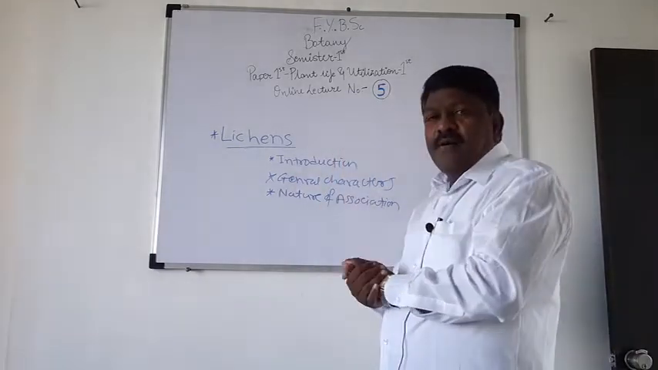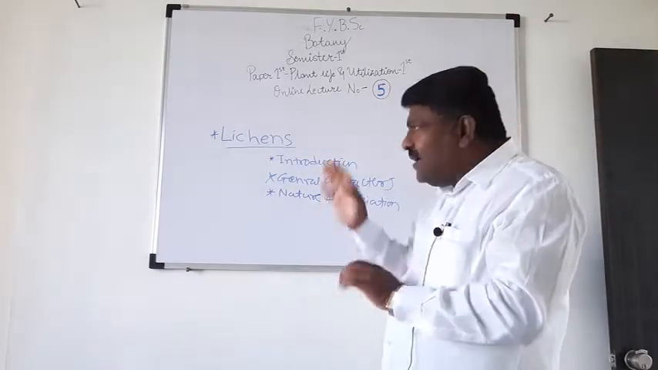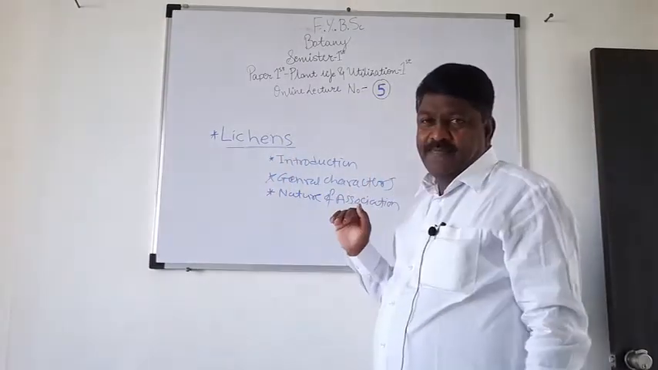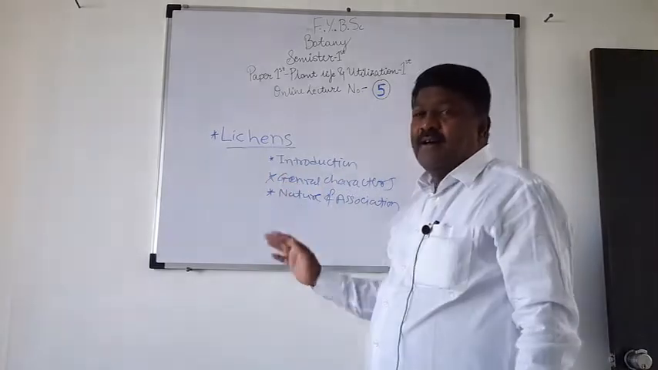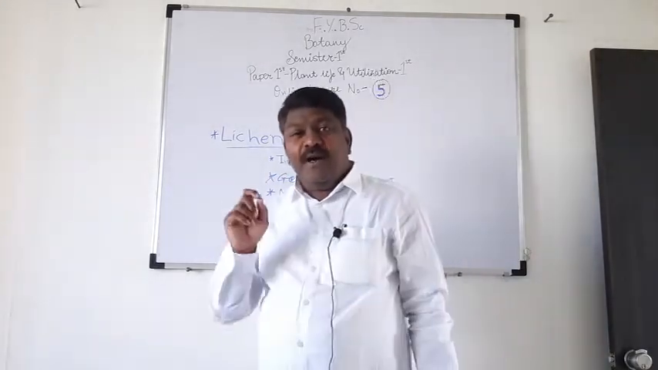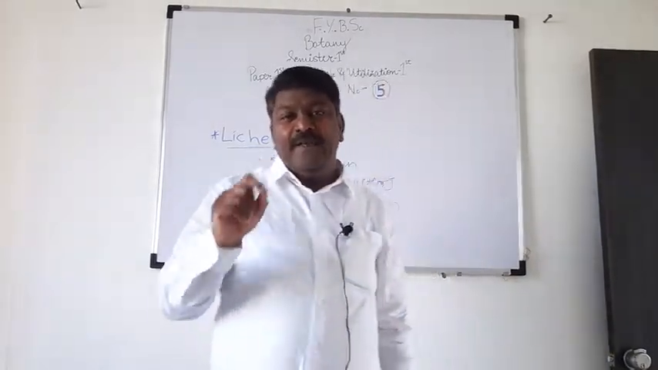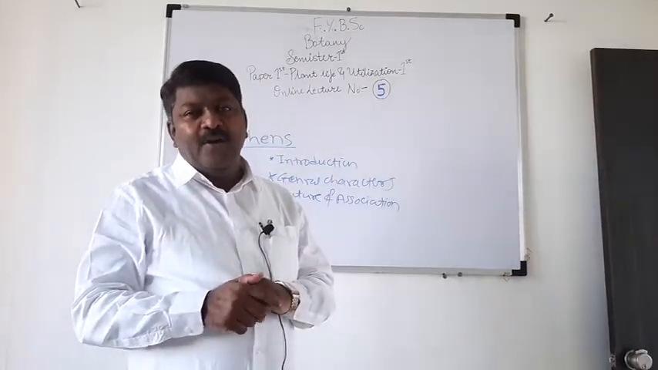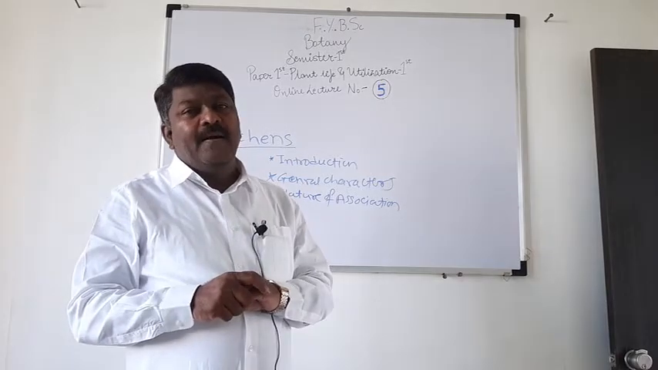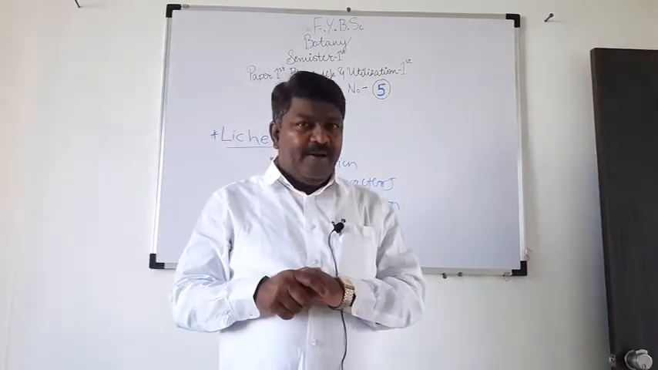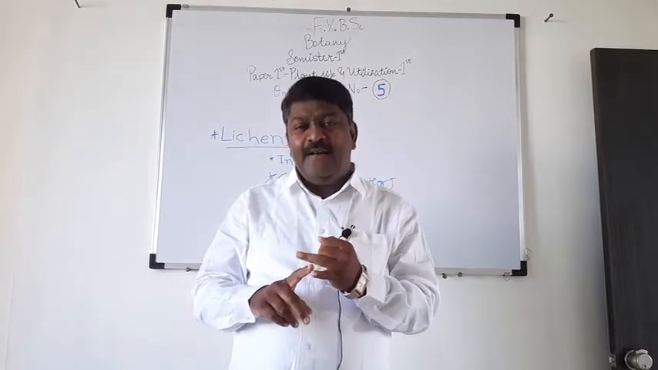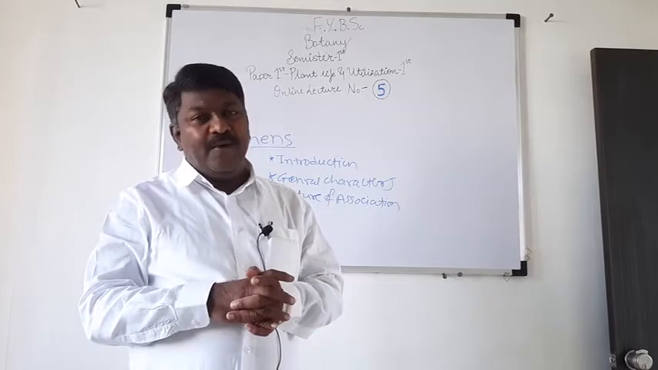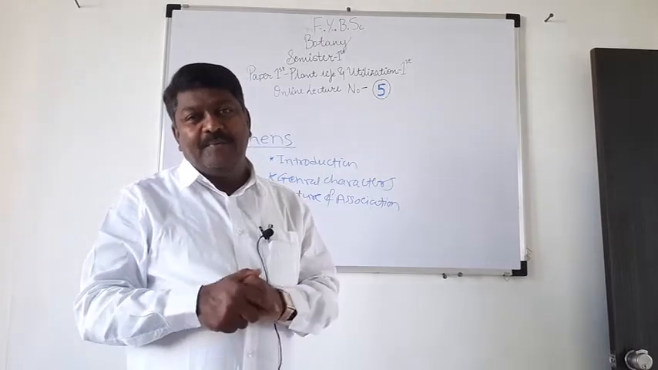Of these, cryptogams are again classified into Thallophyta, Bryophyta and Pteridophyta. And Thallophyta are again classified into algae, lichen, fungi and bacteria. And we already studied about that. Of these four plant groups, three are included in our syllabus, such as algae, lichen and fungi. Of these three, we already completed algae in the previous lecture.